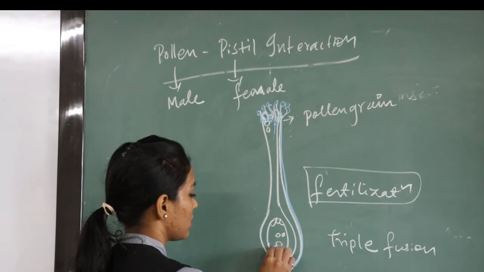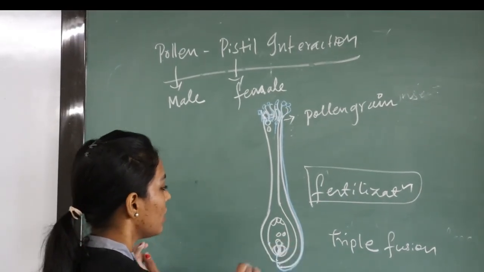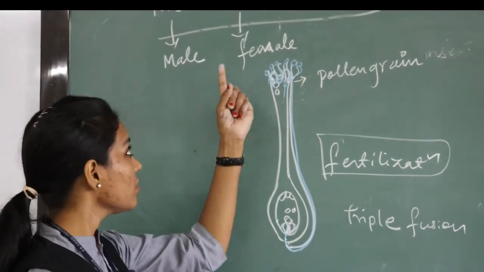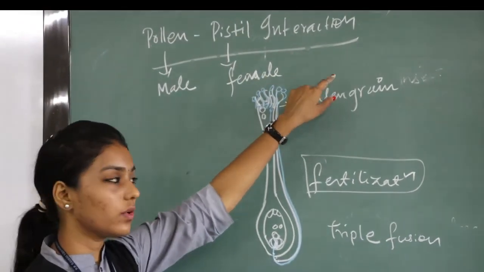Okay. See, this is how the cells are being formed. This same diagram you will see in your 10th class book also. Okay, pollen pistil interaction.